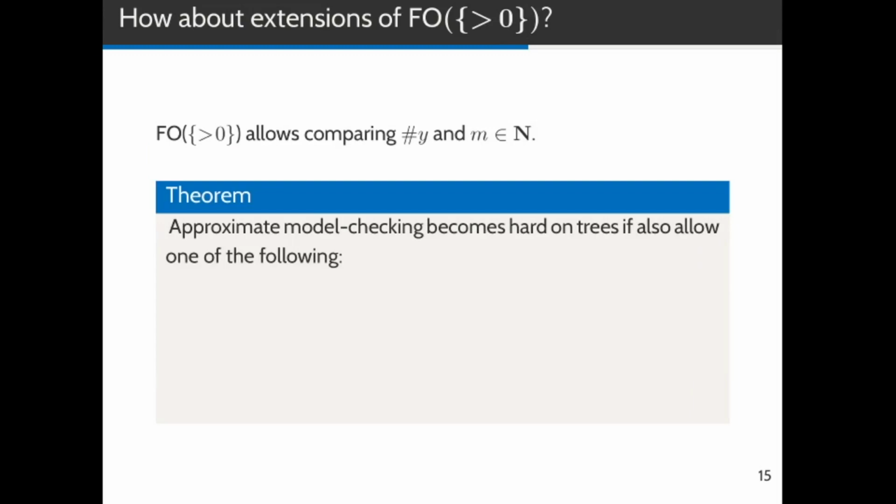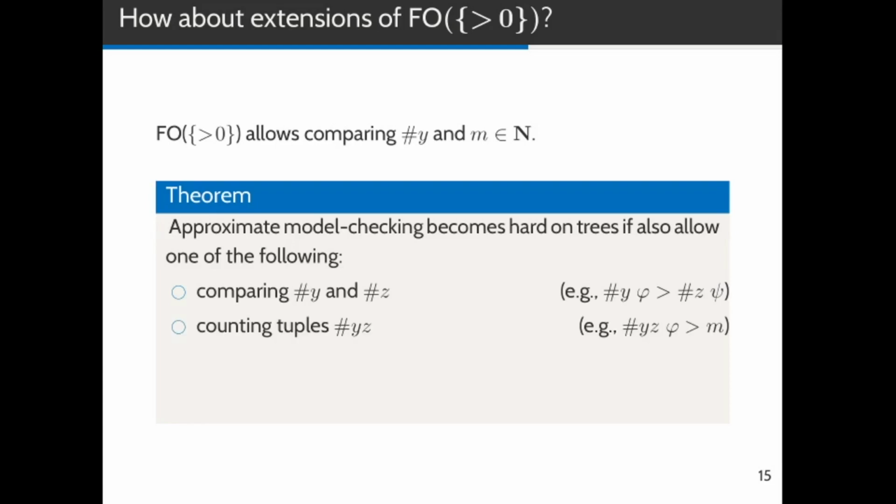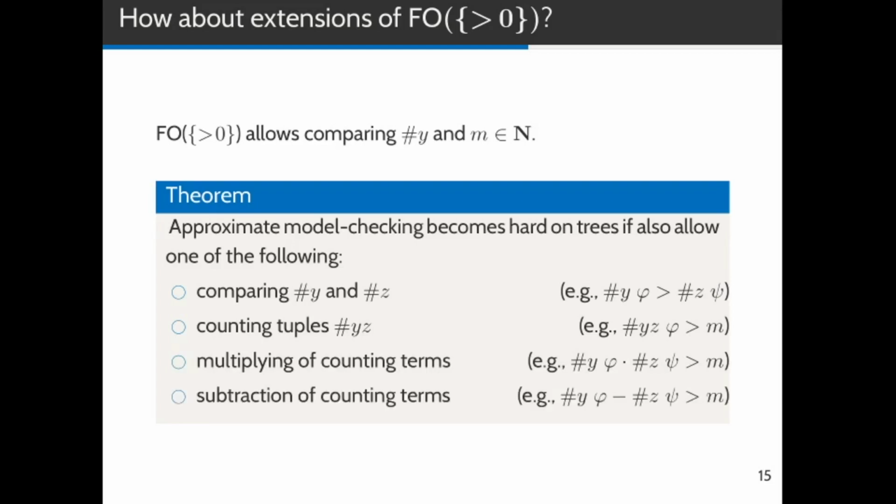Next, you may ask yourself whether one can extend the expressive power of FO greater than 0 while still maintaining its nice algorithmic properties. Here we give a negative answer for many natural extensions of the logic. We show that approximate model checking becomes hard on trees if we allow, for example, the comparison of two counting terms, such as asking whether the number of vertices y with some property is greater than the number of vertices z with some property, or counting tuples, or multiplication of counting terms, or subtraction of counting terms.